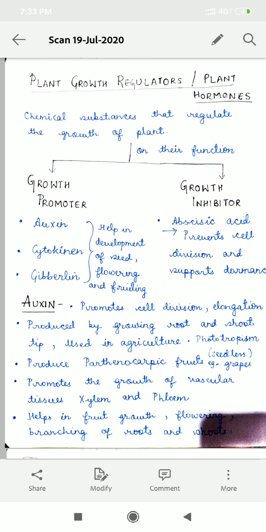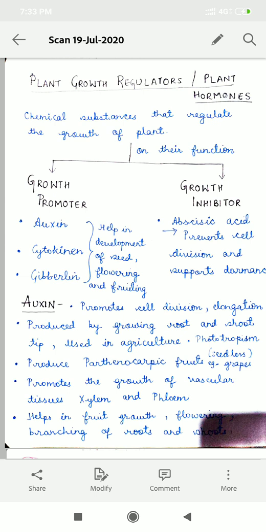Hello friends, today we are going to study major plant hormones and their respective function. So let's start the topic. Plant growth regulators, also known as plant hormones. Plant hormones are nothing but chemicals that help in regulating and maintaining the plant growth.